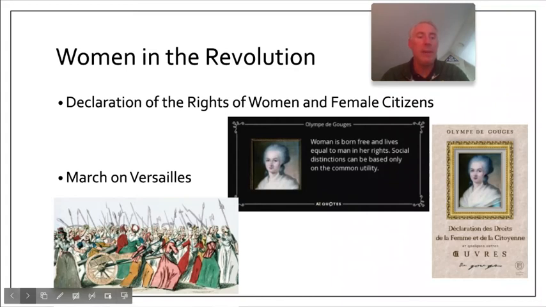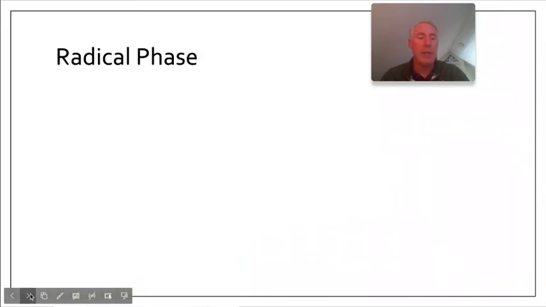Now, once they got there, the king comes out and he realizes that he better go with them. And so they demanded that he return to Paris. He realized they had no choice. So not only the king, but his family, they go with the crowd. Now, they didn't know it at the time, but the royal family would never again return to Versailles. So now let's get into a phase of the revolution known as the radical phase.